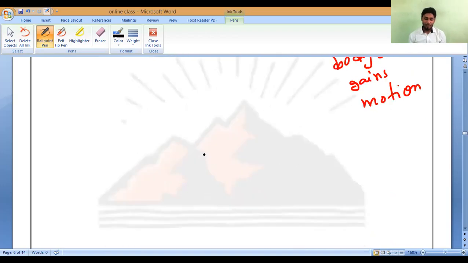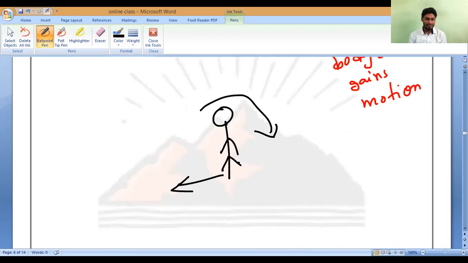Now, Pradosh is present here. Pradosh is standing here. If I pull his legs in this direction, automatically he will fall in the backward direction. Have you noticed it? Yes, sir.